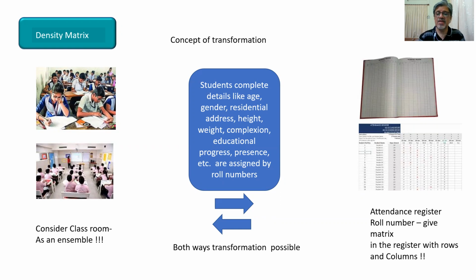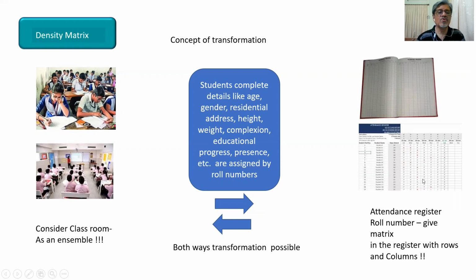So in the register we mark the presence of a student by a roll number. This is the roll, there is a register, and this is the chart in which the presence is marked. Each student is identified by a roll number, and the presence is marked in rows and columns, so it is something like a matrix. The student's presence and description is converted by transformation into a register, into columns and rows, in terms of a matrix. So this is an example of how a matrix is formed.